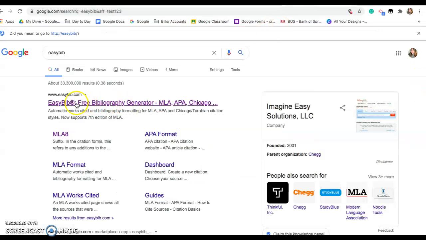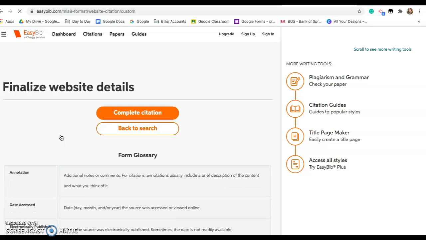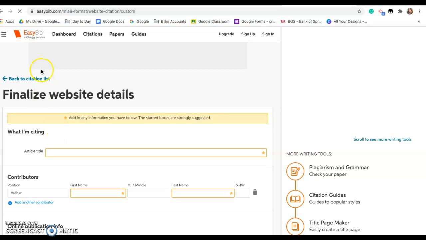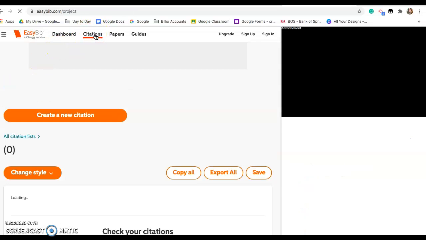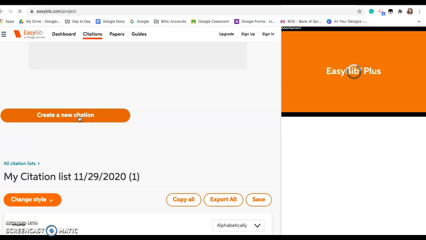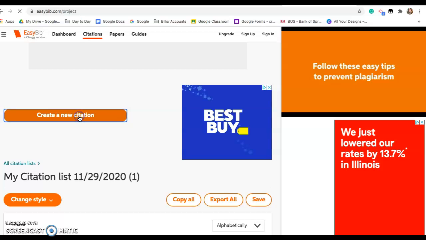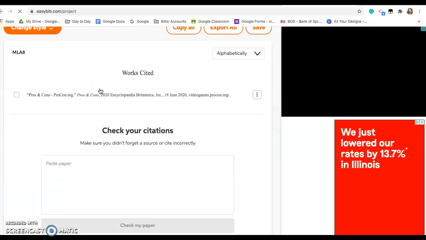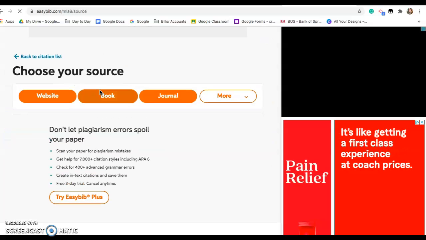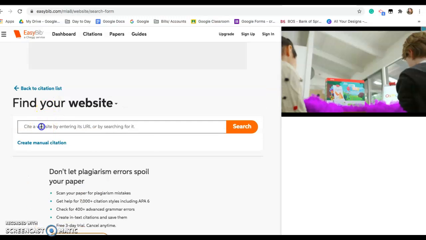What you're going to do is go to EasyBib and click on MLA 8. And you're going to choose that you want to find a citation. So we're going to go to Citations, create a new citation. There will be ads on here because in order to use it free, you have to watch the ads. Create a new citation, MLA format. Here we go. You're going to choose your source. Your source is a website. And you're going to paste it in here.